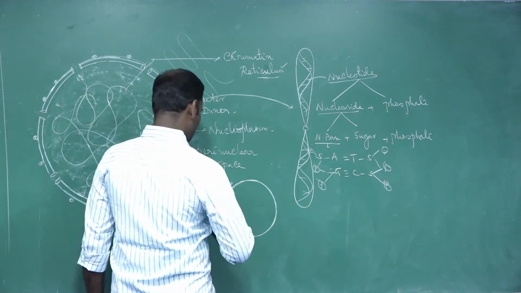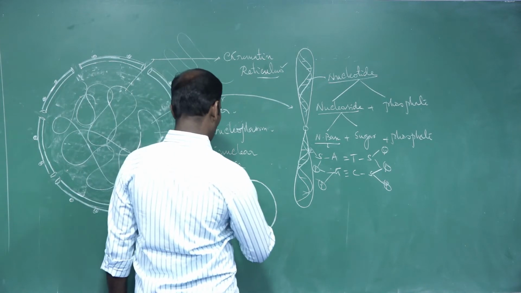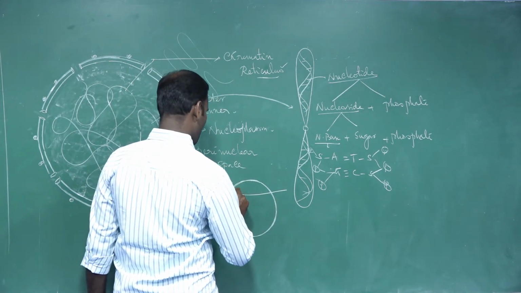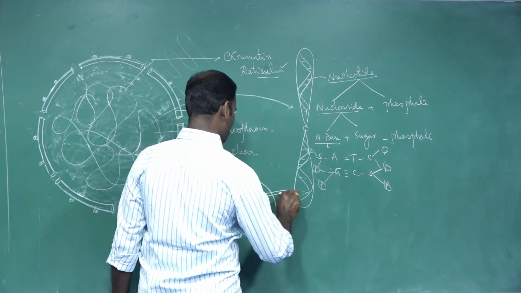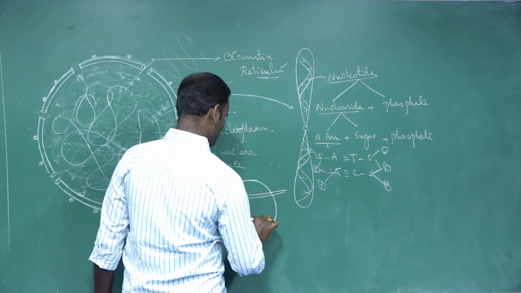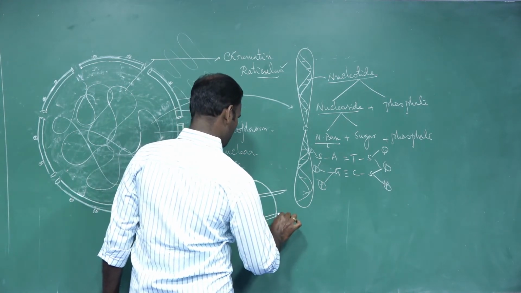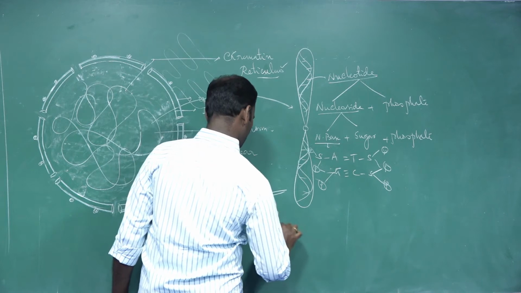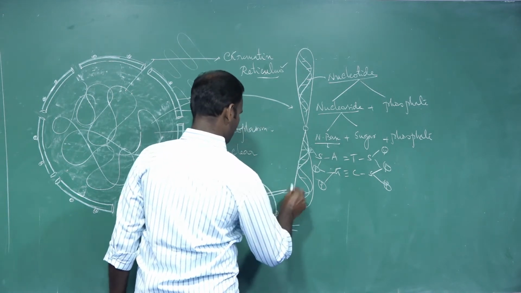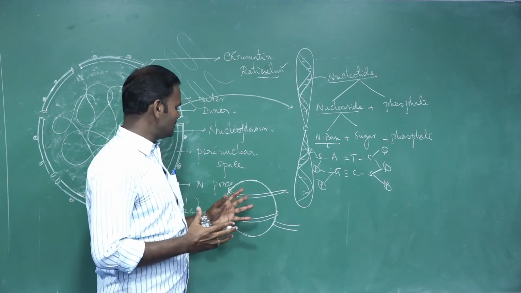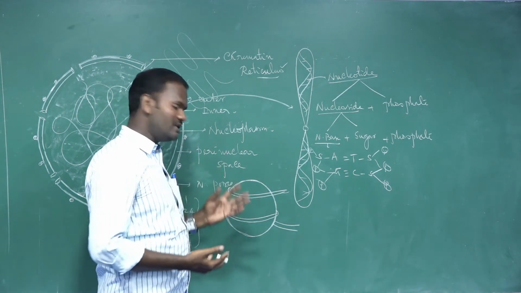See, these DNA strands are wrapped around the nucleosomes. So these 2 meters of strands are actually wrapped around the nucleosomes.